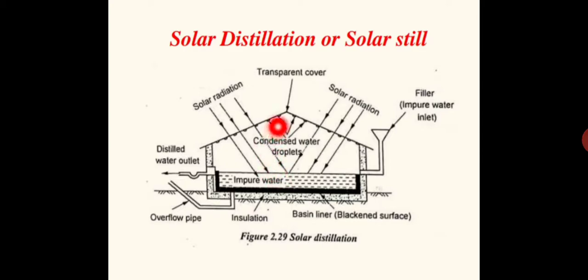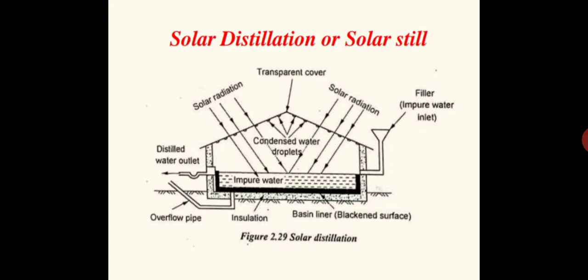Right now you may have a doubt why it is condensed here. The reason is, the solar radiation is of shorter wavelength, which will easily pass through this transparent cover. So all the radiation will be transmitted to the inner portion. The radiation, after absorbing the heat energy, will get reflected back. That reflected radiation will have a higher wavelength. That means it is trapped within the system. It will not be able to pass outside due to the change in wavelength. Since its wavelength becomes higher, it cannot go outside.